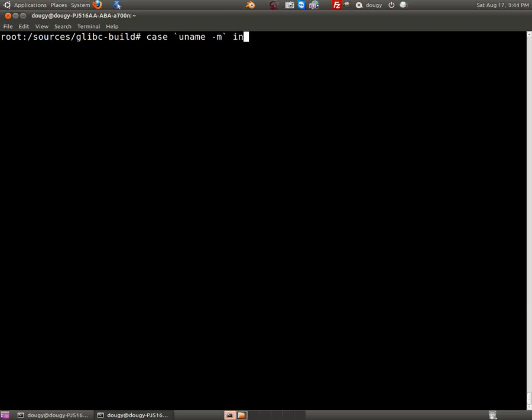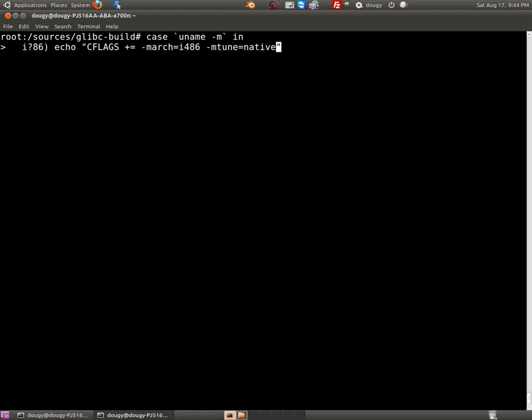I'm going to say in i x86, echo. I need to say CFLAGS plus or equal to machine architecture is equal to i486. Machine tune is going to equal native.